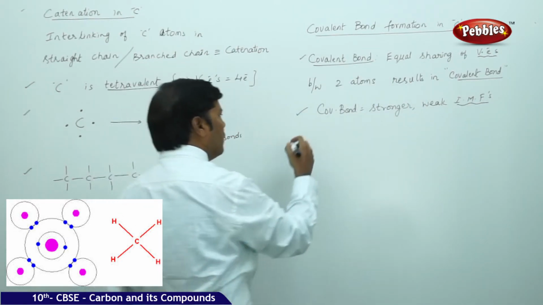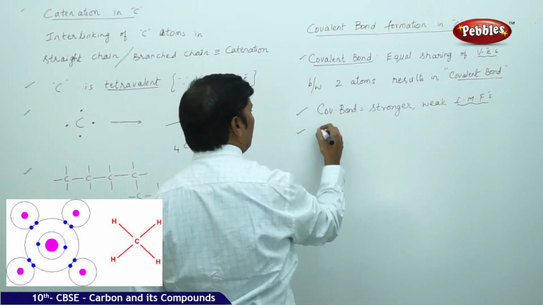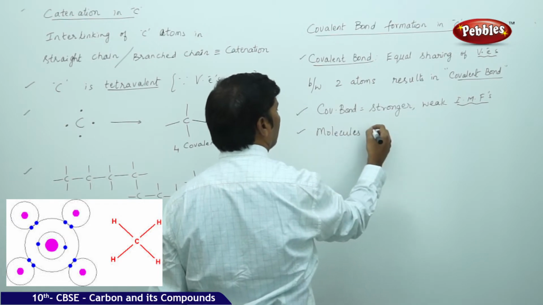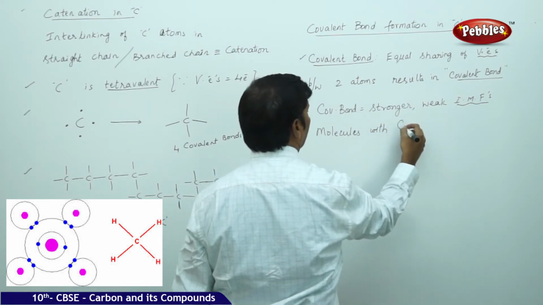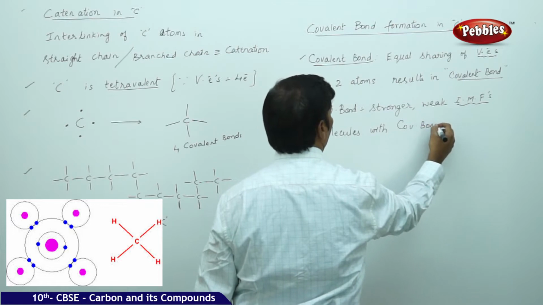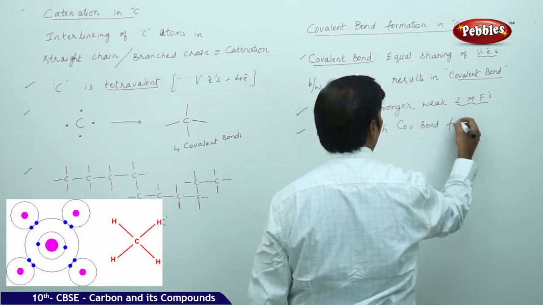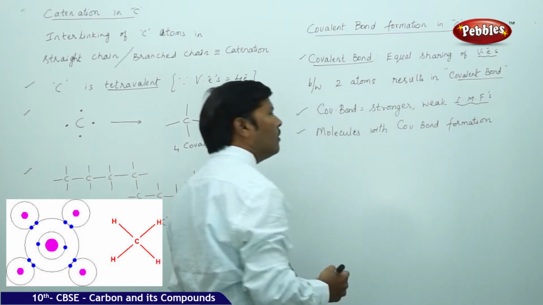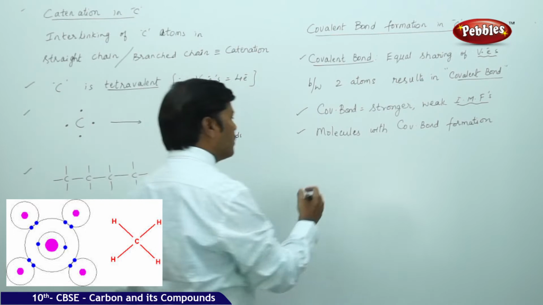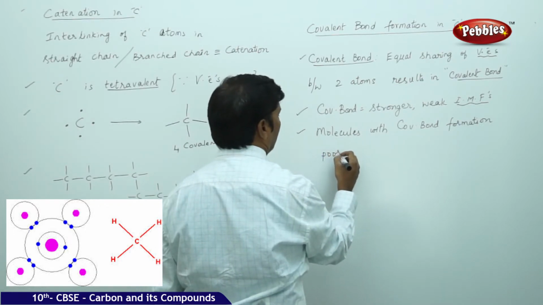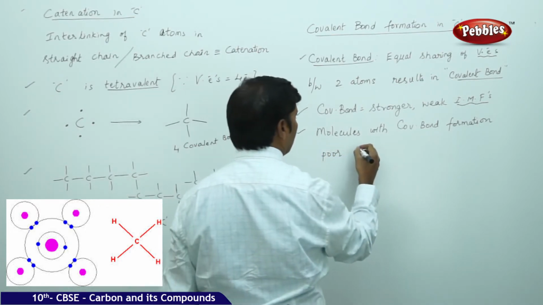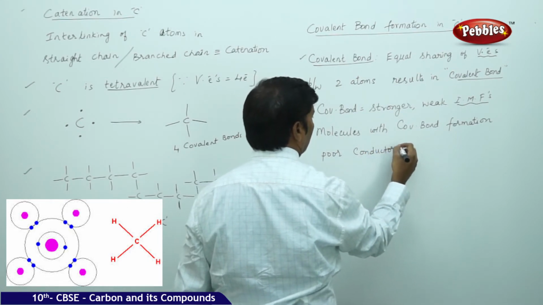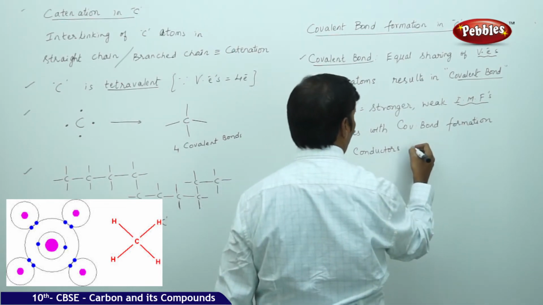That is the reason we can say molecules with covalent bond formation are poor conductors of electricity.